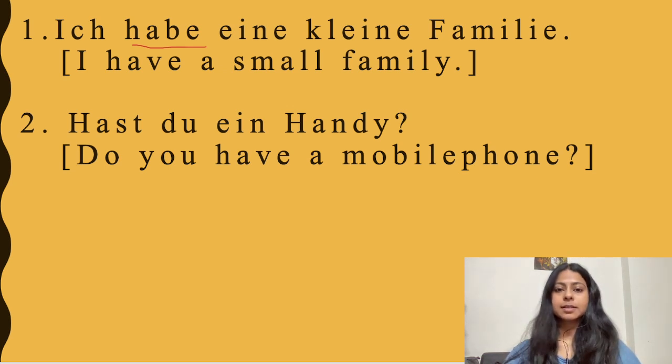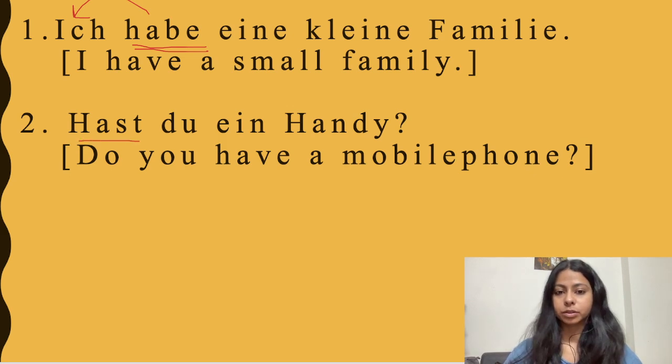Now in the first sentence the verb is at the second place and it is conjugated with what? With the personal pronoun ich. And in the second sentence the verb is conjugated with what? With du, the second person personal pronoun, and it is at the first place. Why?